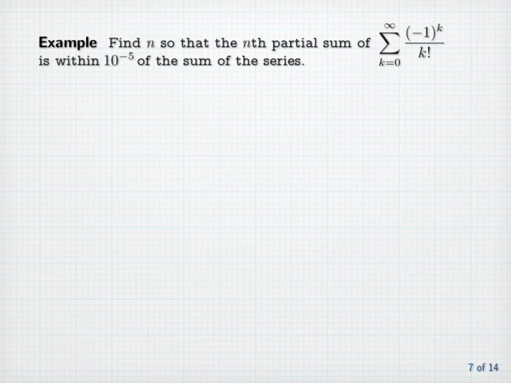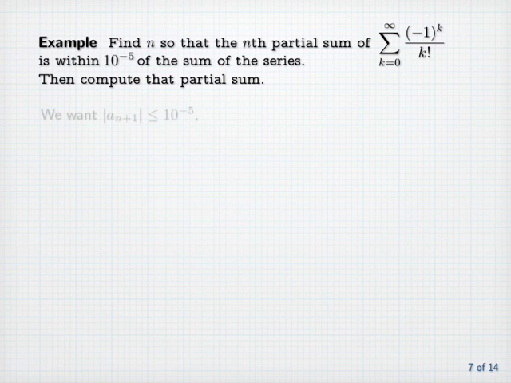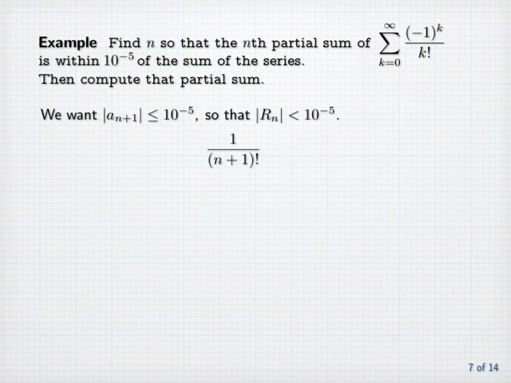Example. Find n so that the nth partial sum of the sum from k equals 0 to infinity of minus 1 to the k divided by k factorial is within 10 to the minus 5 of the sum of the series. Then compute that partial sum. Here we want to find n so that the absolute value of the nth remainder, which is less than the absolute value of the n plus first term, is less than or equal to 10 to the minus 5. The absolute value of the n plus first term is 1 over n plus 1 factorial, and so we want to solve the inequality 1 over n plus 1 factorial less than or equal to 10 to the minus 5.